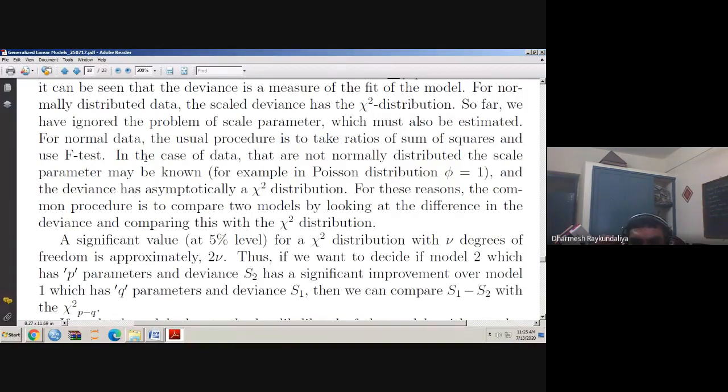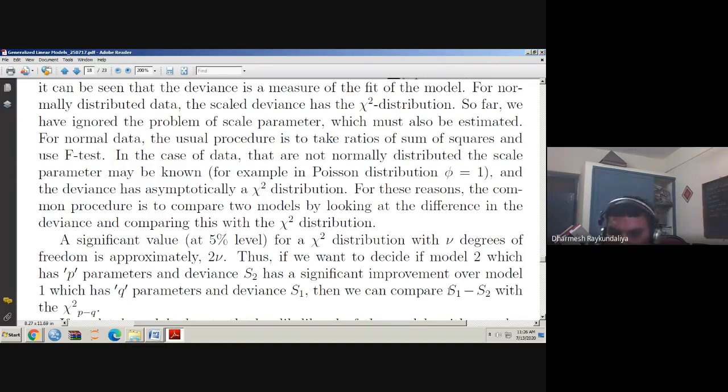And the first model has Q parameters with deviance S1. Suppose Q is less than P. That means the number of parameters in model 1 is less than the number of parameters in model 2. Then the deviance of the first model is higher than the deviance of the second model, because with fewer parameters the deviance value will be higher. So S1 is more than S2.